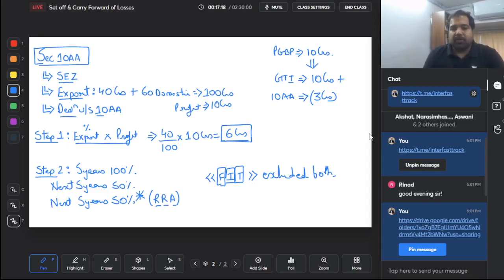But what if in the last 5 years, out of 3 crores, you put only 2 crores in the reinvestment reserve account? Then you will get a deduction of only 2. What if you put 3.5? Still you will only get 3. So 3 is the maximum, or 50% is the maximum, but you will get it only if you put money in the reinvestment reserve account. This account has to be used in 3 years for reinvestment purposes. That all CA final will take care of. And FIT expenditure, that is freight, insurance, telecom, on the export turnover has to be excluded from both export as well as total turnover. That's your section 10AA.